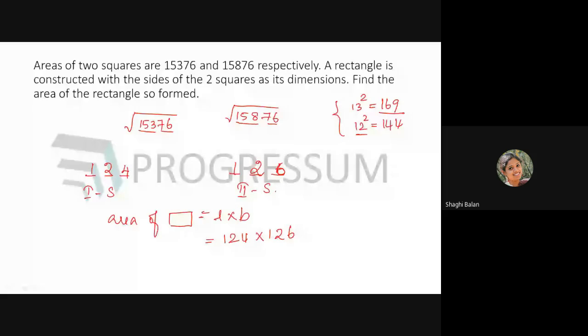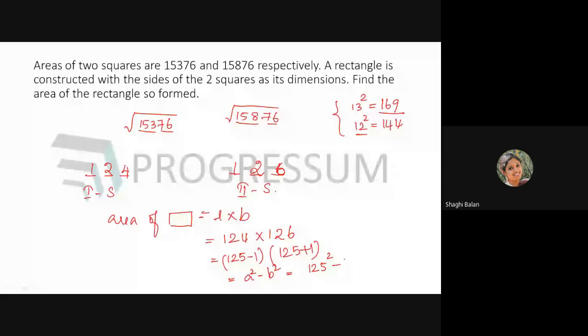You can write it as A into B, that is, 125 minus 1 and 125 plus 1. So this is A minus B into A plus B. What is A plus B into A minus B? A square minus B square, which is equal to 125 square minus 1 square.